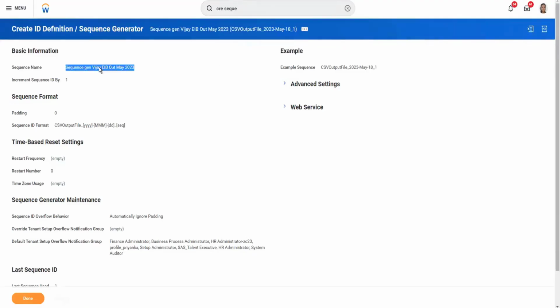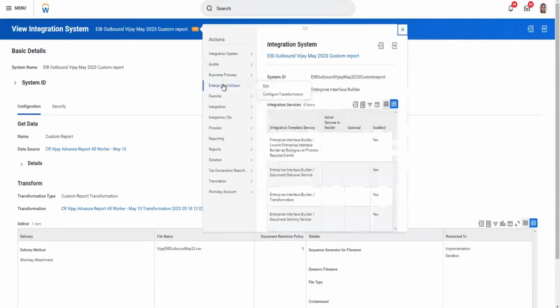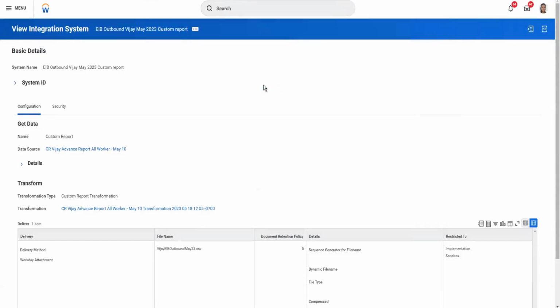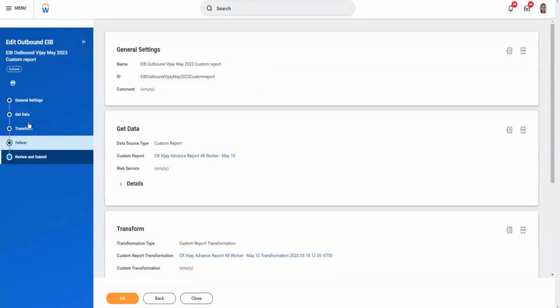You can copy this and now go to your integration system. We'll go and configure our integration system again with the enterprise interface. Edit. And now I'll go to Get Data.